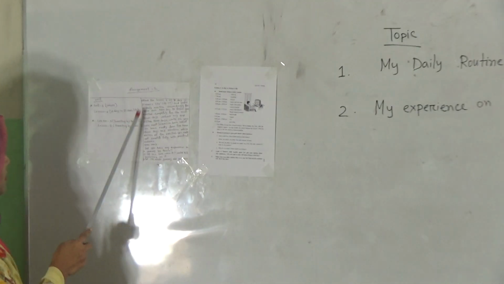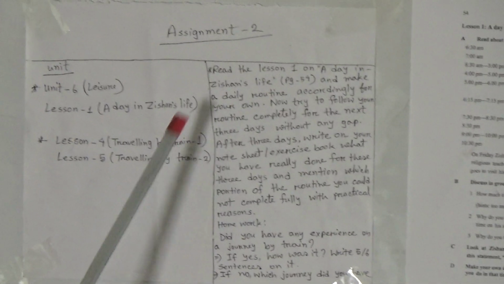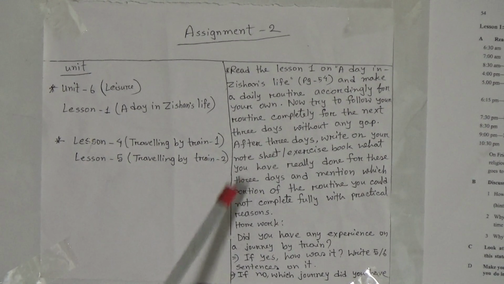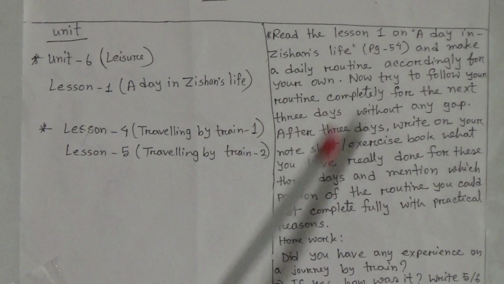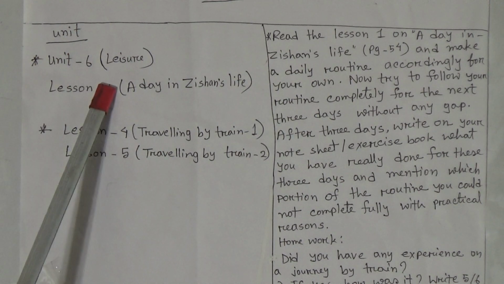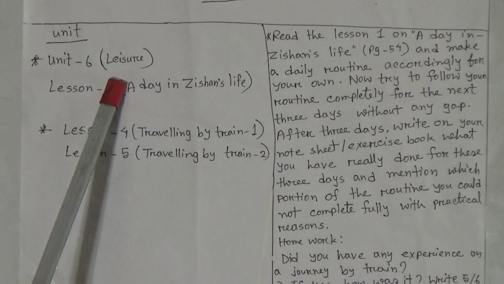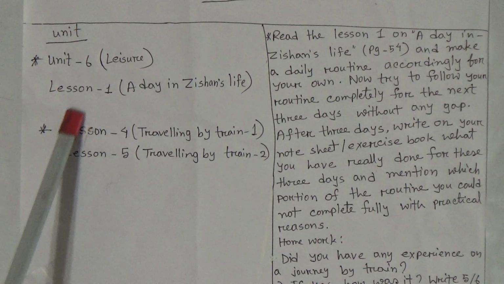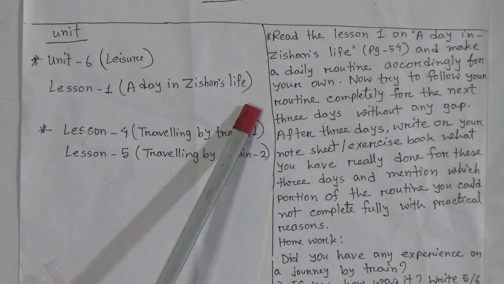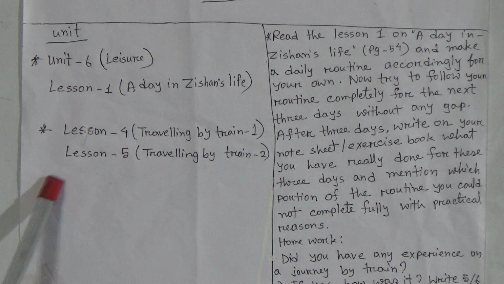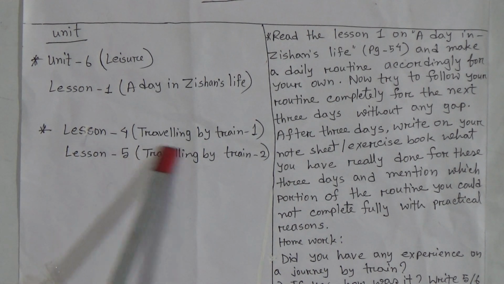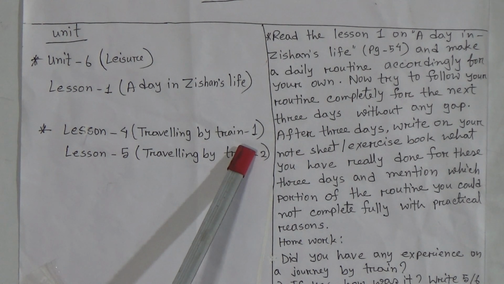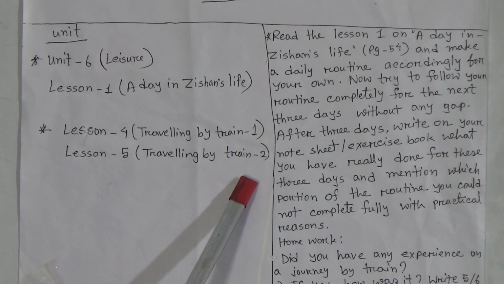So dear students, look here, this is our assignment number 2, and those topics you have to do and you have to submit. You have to do some work from unit 6, chapter name Leisure, lesson number 1, A Day in Jahan's Life. And then you have to do another assignment from lesson 4 and lesson 5, and the topic name is Traveling by Train part 1 and Traveling by Train part 2.